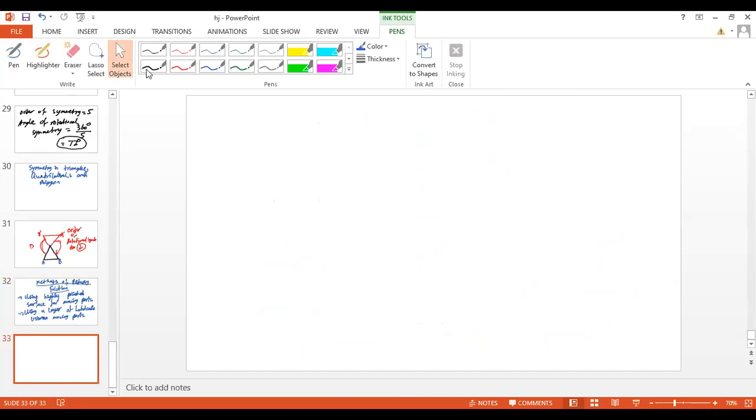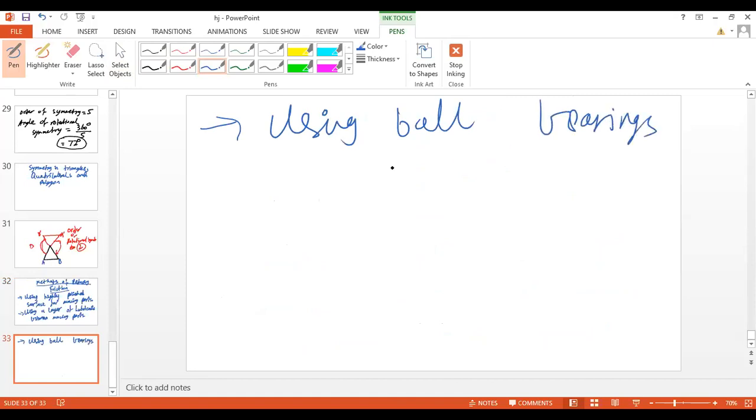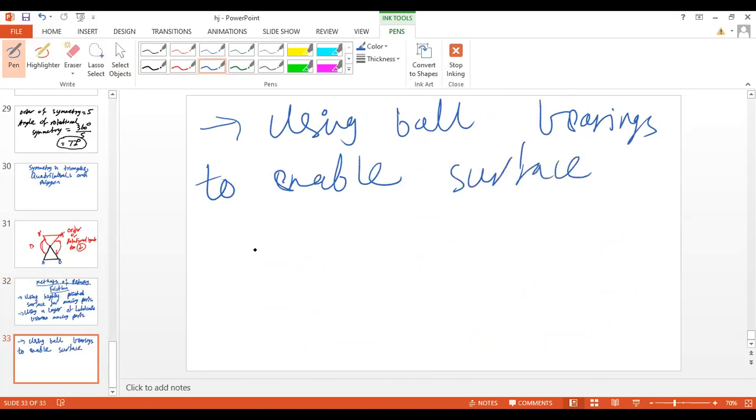Okay, now there are two more methods. The third one is using ball bearings to enable surfaces to roll over. We can use ball bearings so that surfaces can roll over. Ball bearings are small balls made of steel. They are used in equipment.